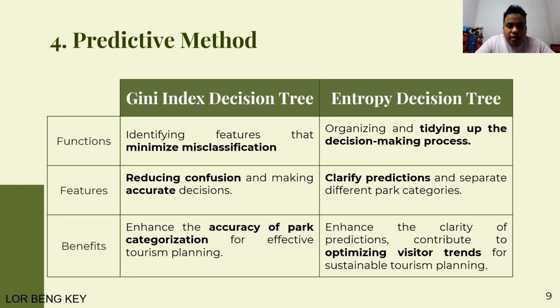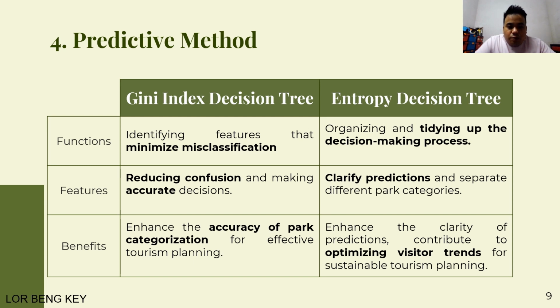Next, Gini index decision tree. This helps us to figure out how many visitors a park might get by focusing on features that reduce mistakes. This means we can make accurate decisions and make sure we are putting parks in the right category, so we can plan tourism better by making things less confusing.